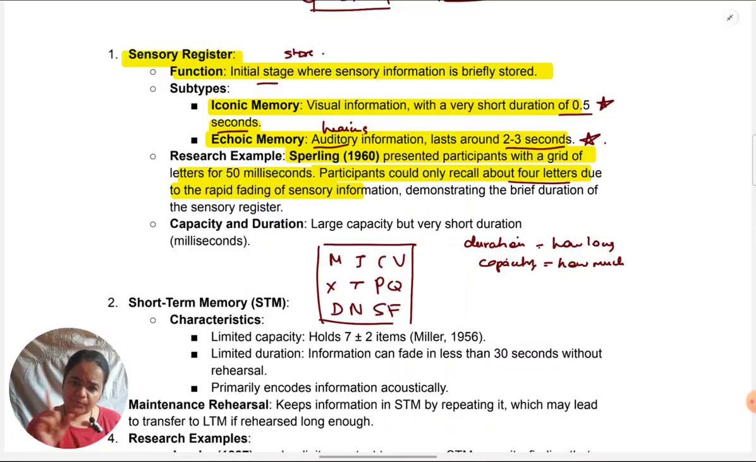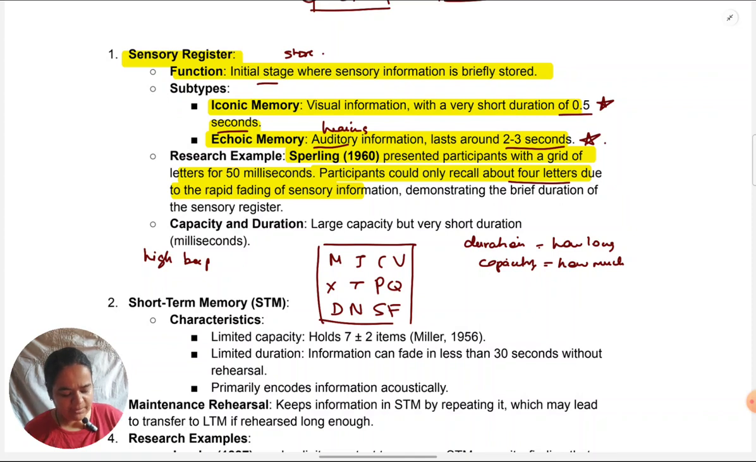Now what he did, before showing the grid to participants in this variation of the experiment, was make them learn some tones. Tones meaning sounds, like a beep. He made them hear three types of tones. A high beep, a very sharp, shrill type of beep. He told them when this beep comes, you will have to remember the top row of the letters that you see on the screen.